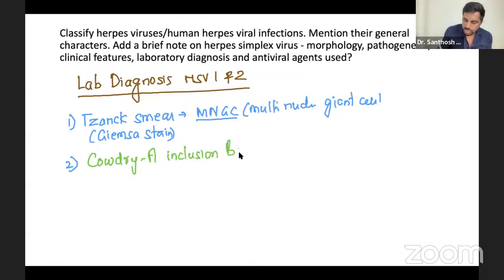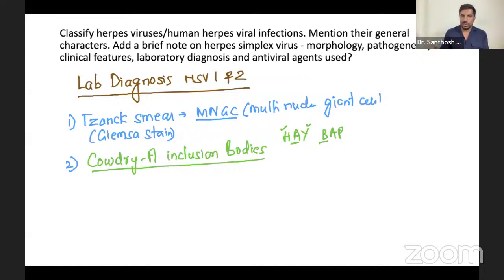Inclusion bodies. We have A for HAY, BAP. Remember Cowdry: we said that in HAY, when it is inclusion A, it is herpes and yellow fever. BAP is when B is for adenovirus and poliovirus. That is a different one. So this is for Cowdry inclusion bodies you see in this smear. But apart from that, what are other important tests we have?